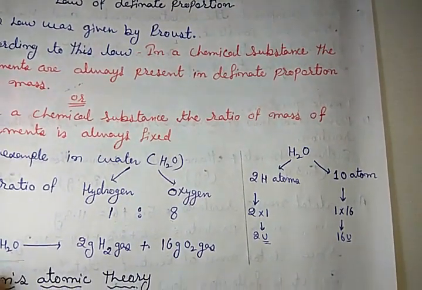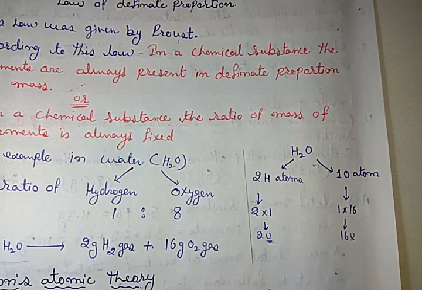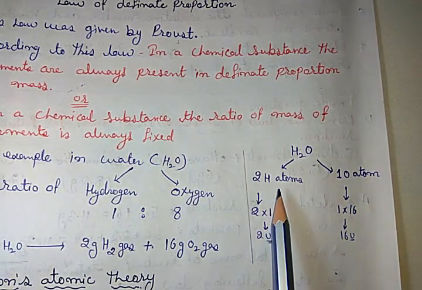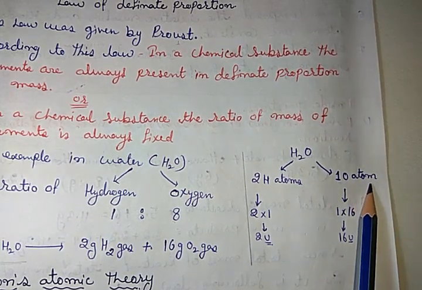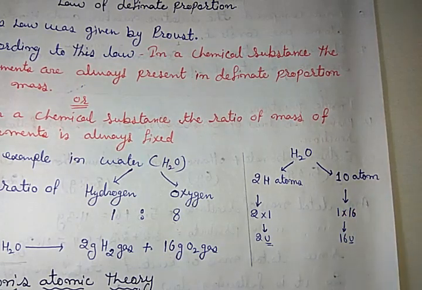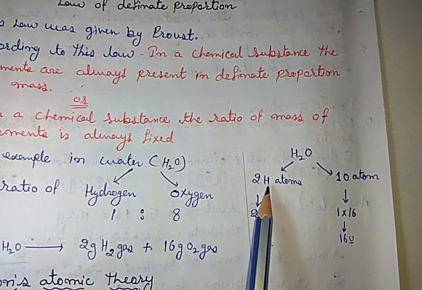We can understand it with one more concept, that is atomic mass concept. In water, there are two hydrogen atoms and one oxygen atom. It is not 10, it is one oxygen atom. The atomic mass of hydrogen is 1.